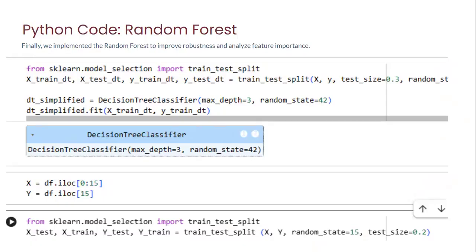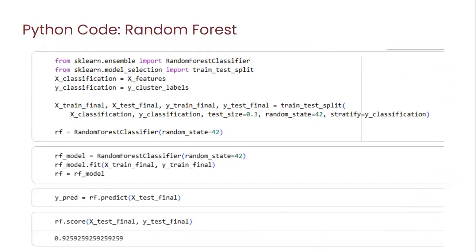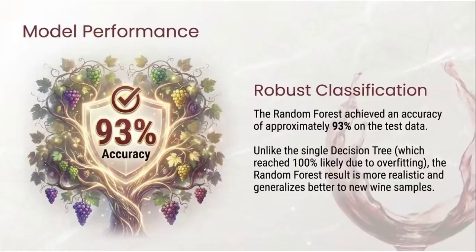So to fix this, we implemented the random forest. We split our data into training and testing sets. We set up the classifier to be more robust, ensuring that we weren't just relying on one voter, but the whole ensemble. Here is the execution code. We used the random forest classifier and fed it our training data. When we ran the score on the test data, data the model had never seen before, we got a result of approximately 0.925 or 92.6% accuracy.